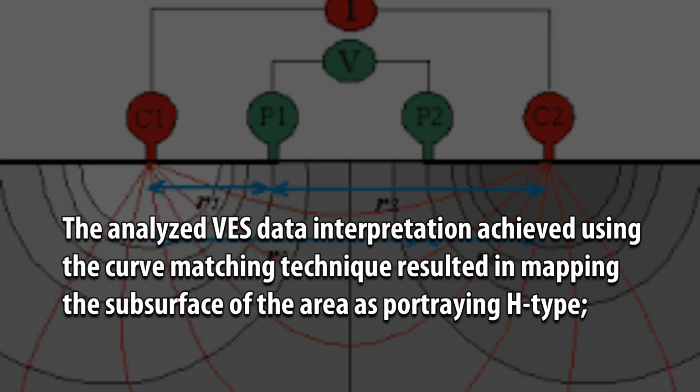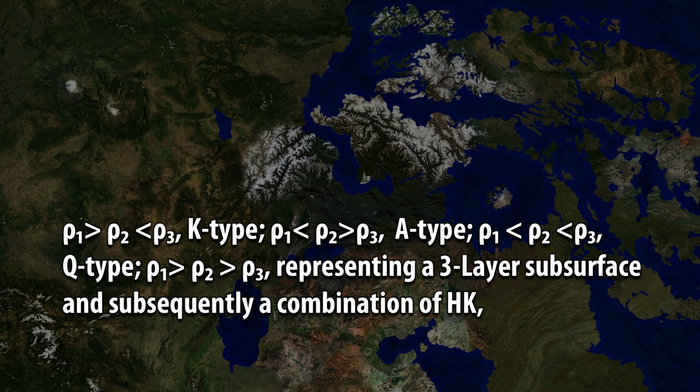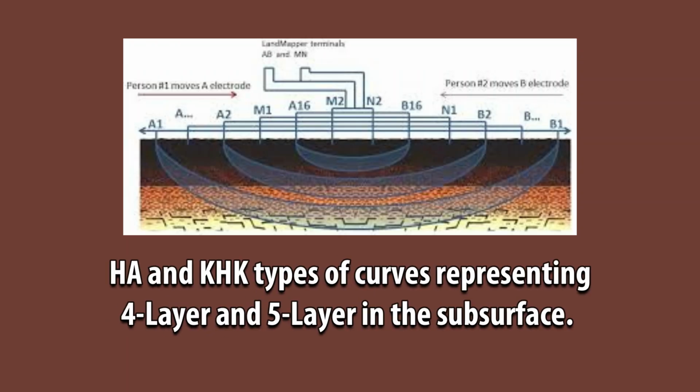The analyzed VES data interpretation achieved using the curve matching technique resulted in mapping the subsurface of the area as portraying H-type, Rho1 greater than Rho2 less than Rho3; K-type, Rho1 less than Rho2 greater than Rho3; A-type, Rho1 less than Rho2 less than Rho3; Q-type, Rho1 greater than Rho2 greater than Rho3, representing a 3-layer subsurface and subsequently a combination of HK, HA and KHK types of curves representing 4-layer and 5-layer in the subsurface.